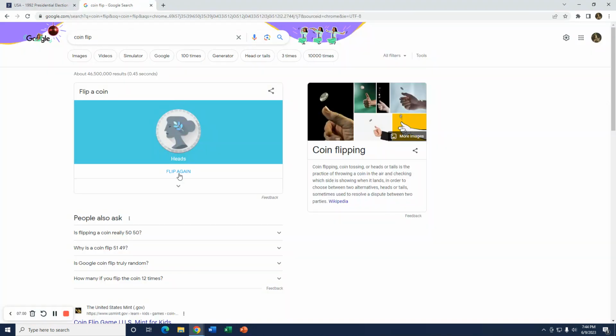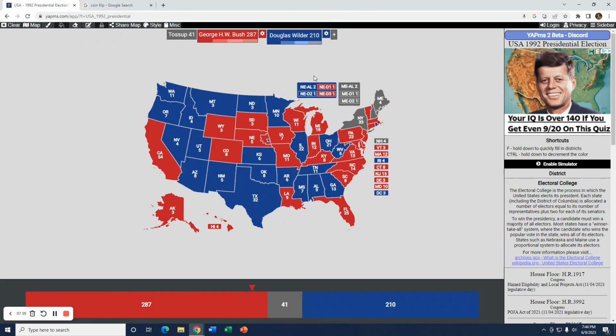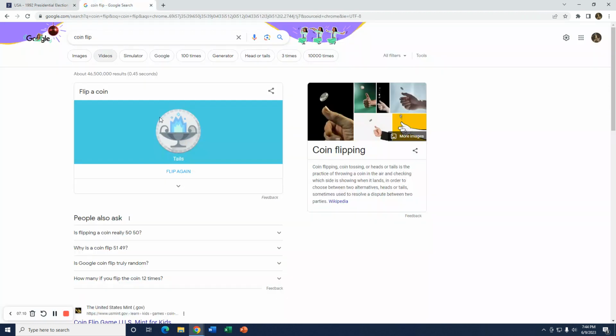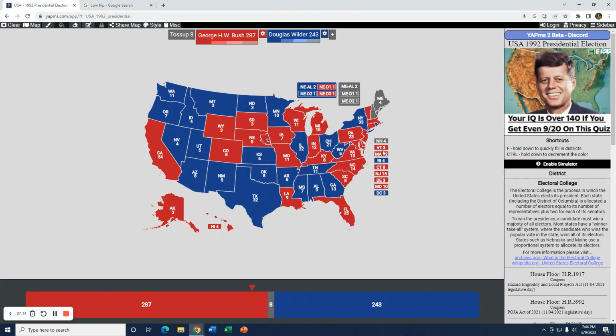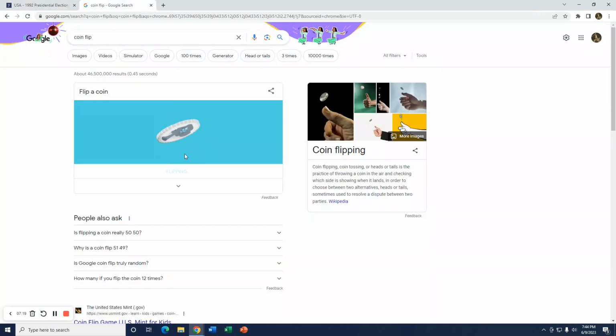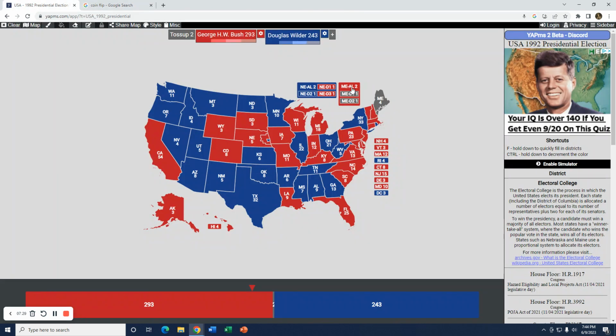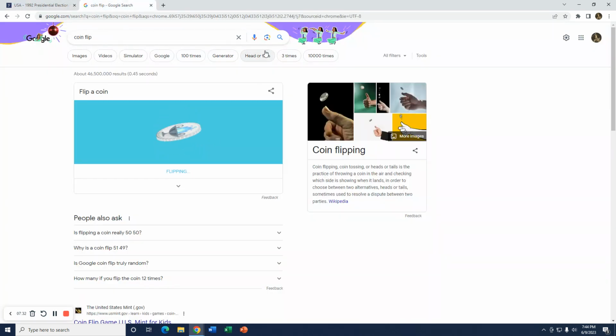But to complete this, next state is New York. Let's see if Wilder can rebound, even though he's not going to win now. And he does win New York, so he wants to at least get closer to Bush. Next state, New Hampshire, only 4 electoral votes. And we'll go for Bush, so he adds on to his total, 291. And next is Maine. We got Maine at large. That goes for Bush. Next is Maine's first. Let's see if he can sweep all of it. And it does not, as Wilder wins Maine's first. Next is Maine's second. I'll also go for Wilder.